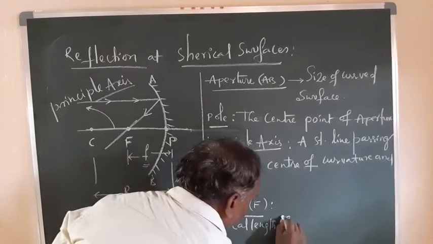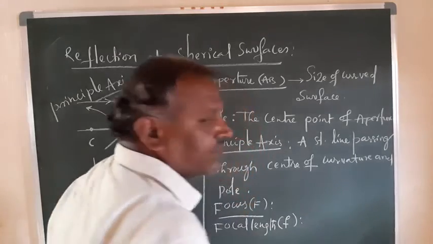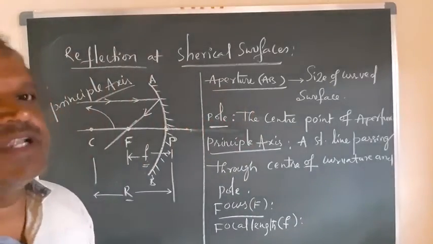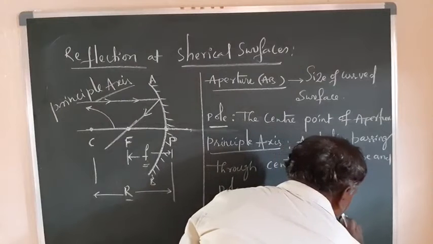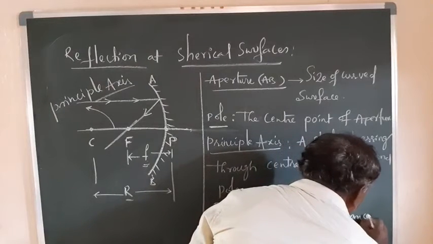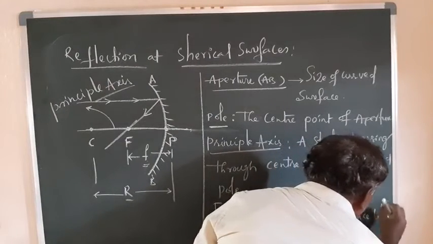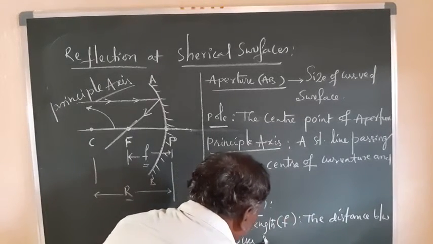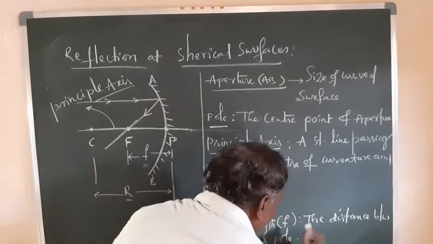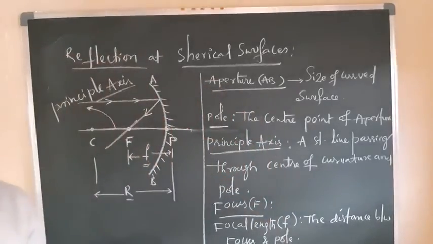It is represented by small f. What is the focal length? The distance between the focus and pole is called the focal length.